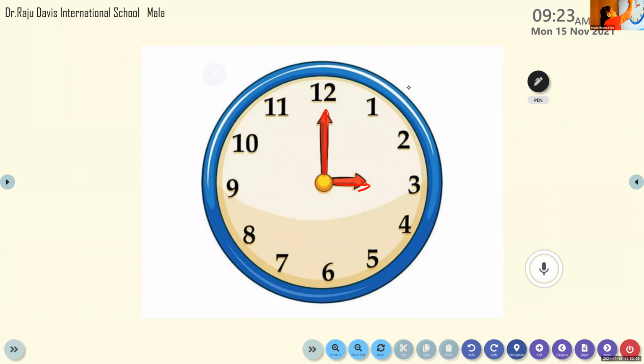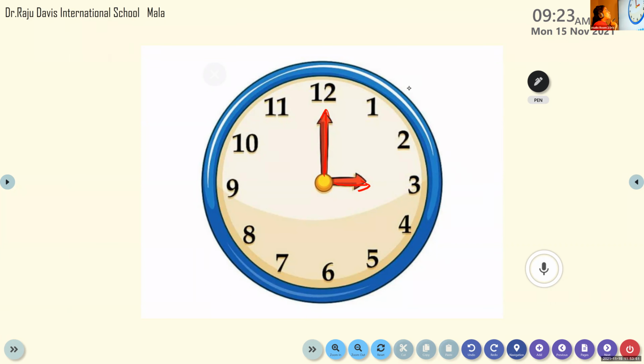Okay, very good. So listen here, let me tell you. When you're reading a clock, when the minute hand points to 12 and the hour hand to any one of the numbers, we read it as that time. So suppose the minute hand is on 12 and the hour hand is on 7. What will be the time? 7 o'clock. Okay.